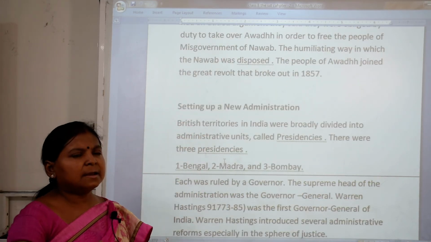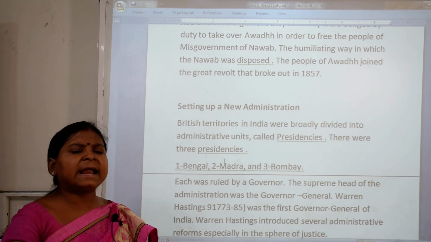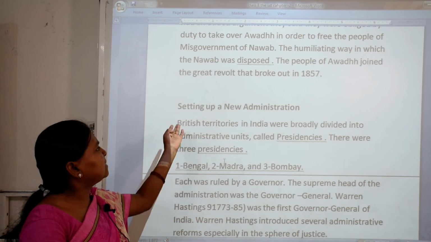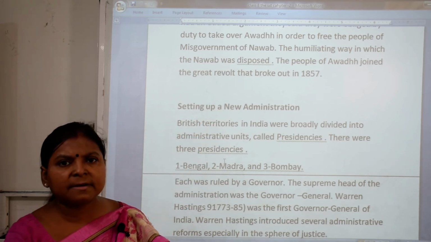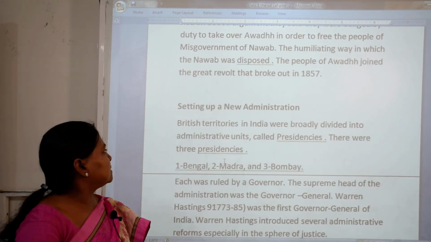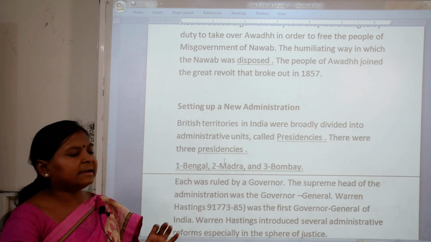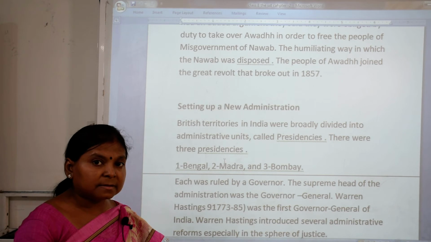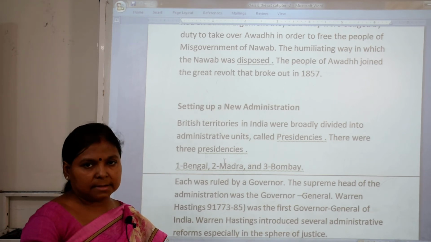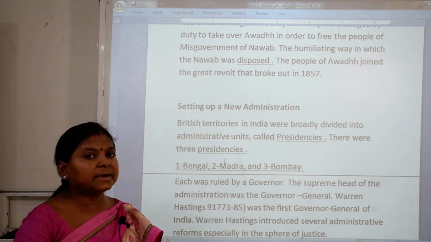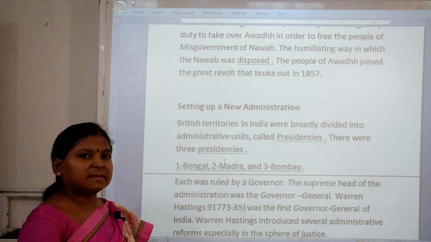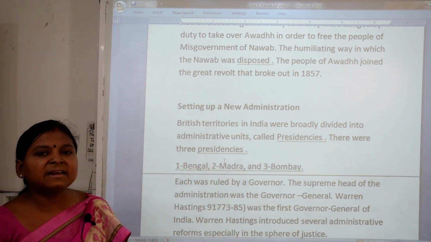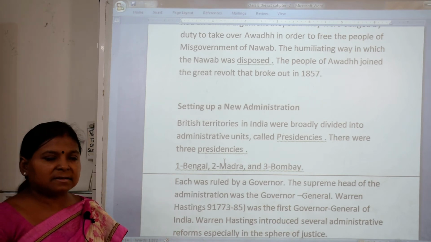Now here we have seen what type of different methods they adopted to control the power in India. So how did they start a new administrative system in India? See this, British territories in India were broadly divided into administrative units that we call presidencies. Do you know how many presidencies there were? There were 3 presidencies: Bengal Presidency, Madras Presidency and Bombay Presidency.